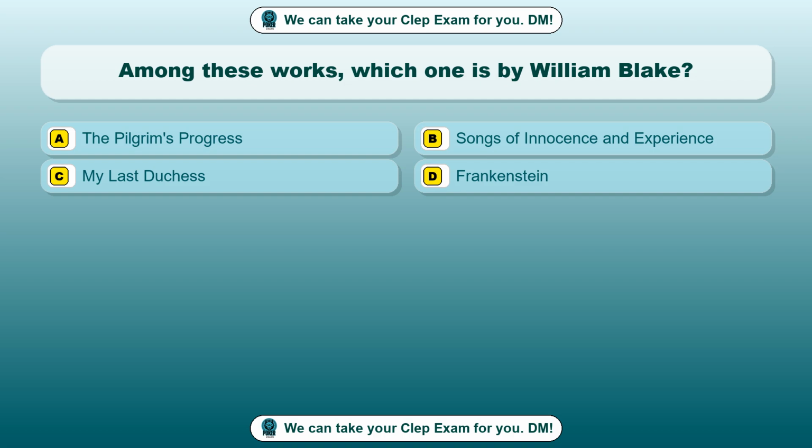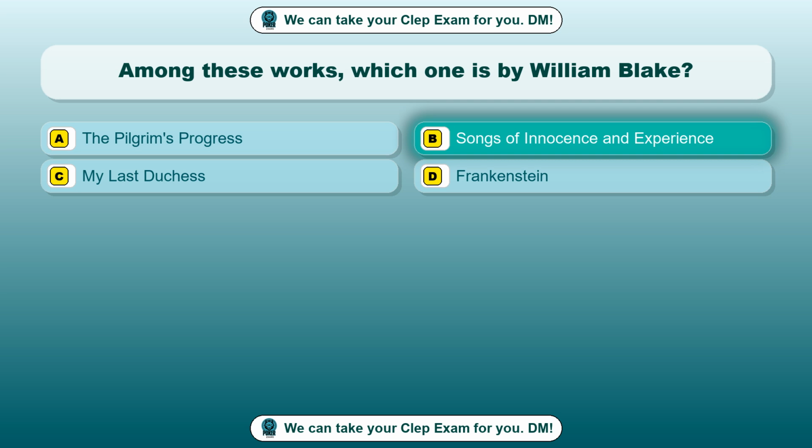Question 75. Among these works, which one is by William Blake? Option A. The Pilgrim's Progress. Option B. Songs of Innocence and Experience. Option C. My Last Duchess. Option D. Frankenstein. The correct answer is option B.